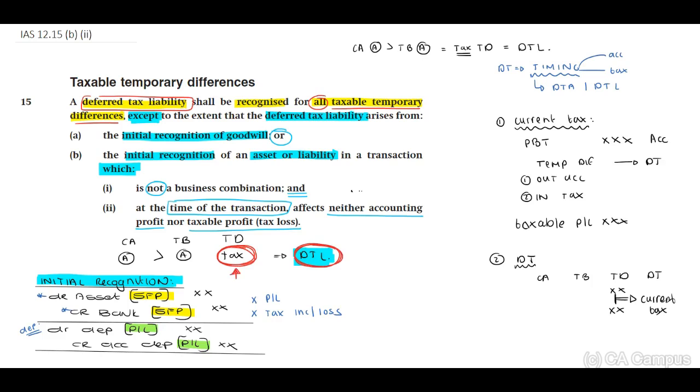This taxable temporary difference, in terms of this specific intangible asset, remember, technically speaking, in future there will be no deductions. Therefore, tax base is zero. We have a carrying amount for accounting purposes. Now, this temporary difference recognized here, guys, will this be due to a timing difference where our tax and our accounting get together and this is zero? No. Guys, this is not a timing difference. This will be a permanent difference. The difference will remain there.